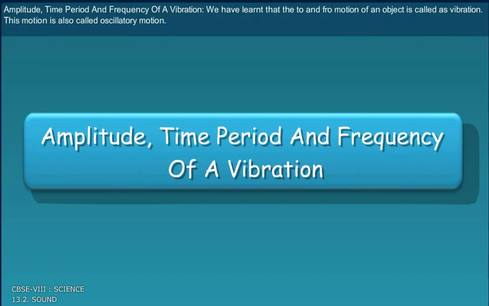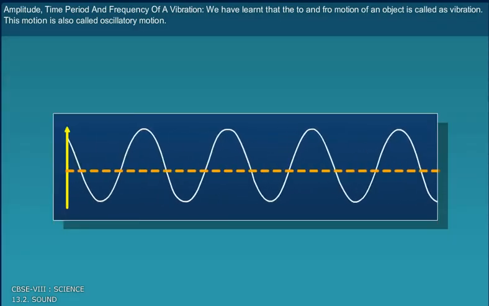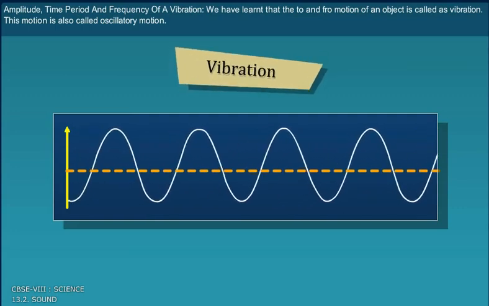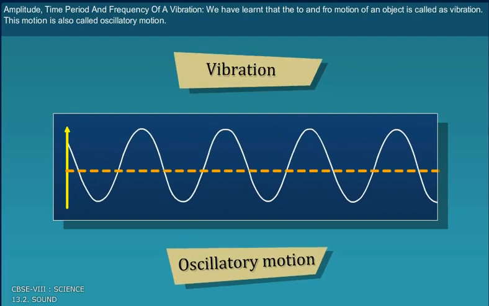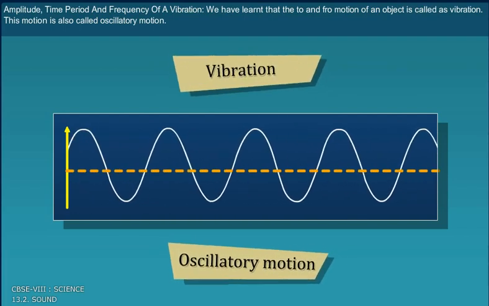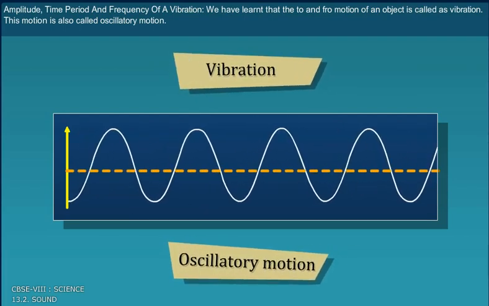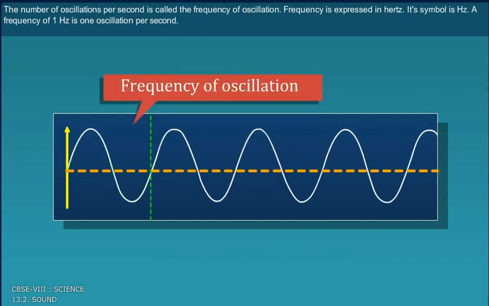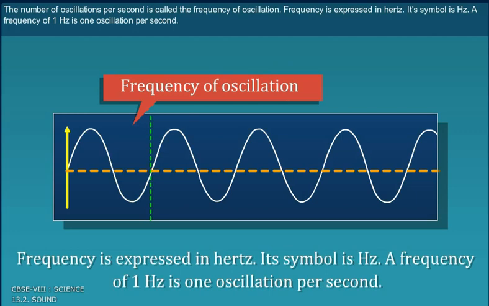Amplitude, time period, and frequency of a vibration. We have learned that the to and fro movement of an object is called vibration. This motion is also called oscillatory motion. The number of oscillations per second is called the frequency of oscillation. Frequency is expressed in hertz. Its symbol is Hz. A frequency of 1 hertz is 1 oscillation per second.